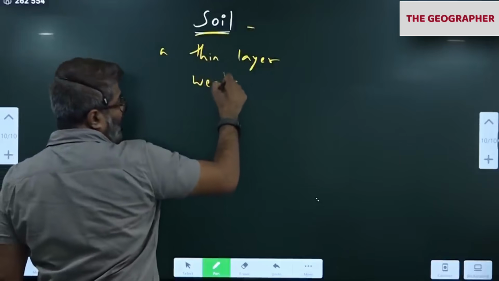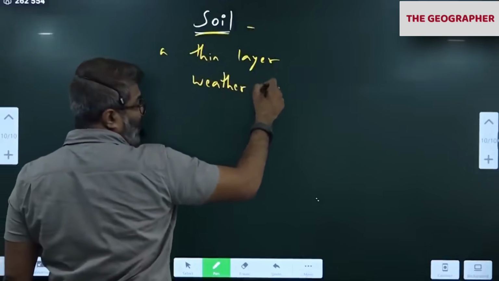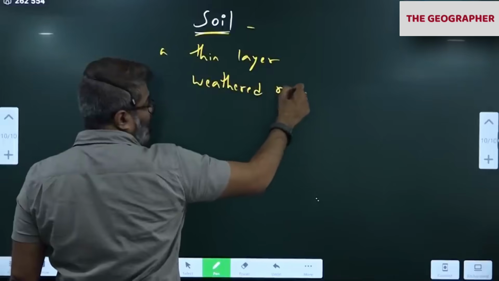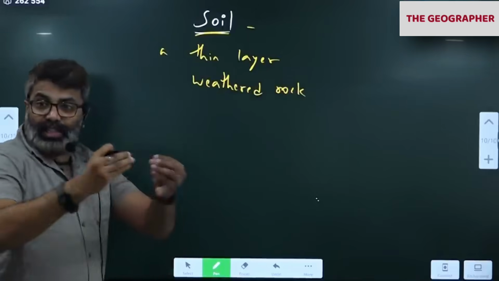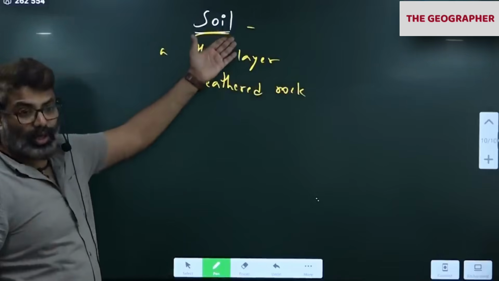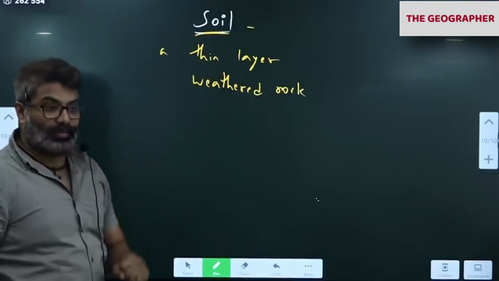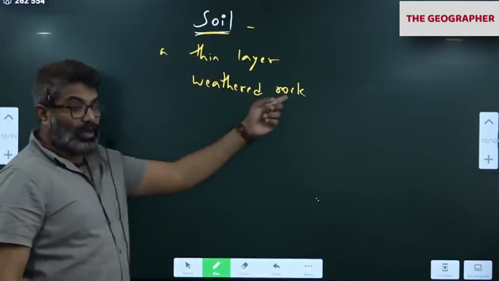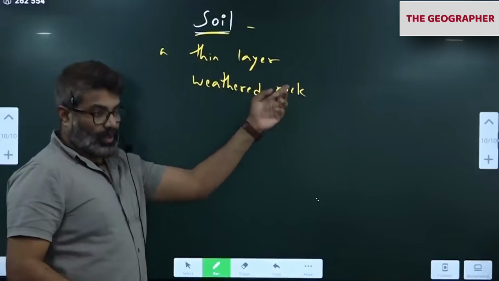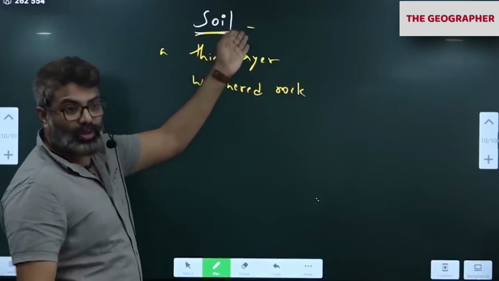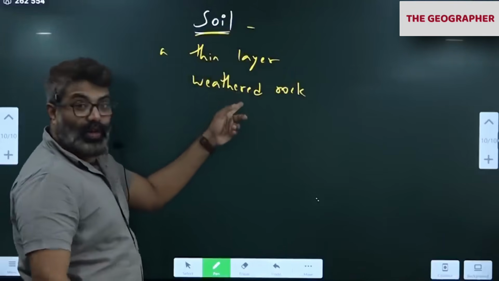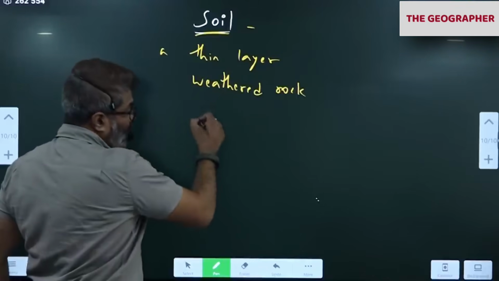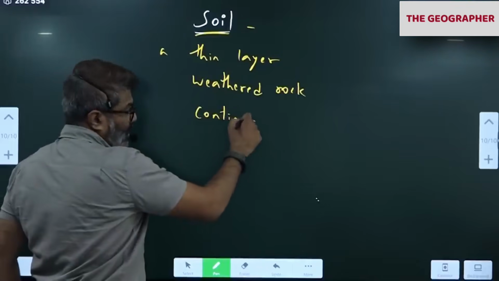When the rocks disintegrate, they become soil. Remember, rocks contain minerals, so the same minerals come to soil. And it is found on the continental crust. We are all on continental crust.